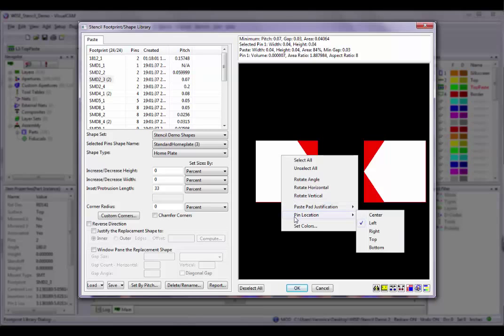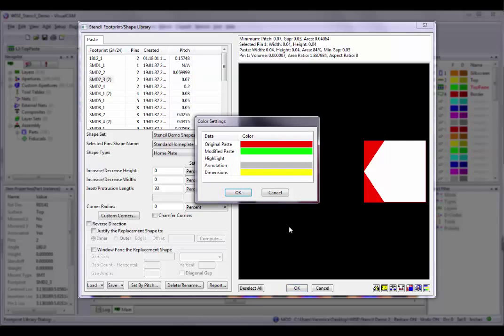Other options on this right-click menu include Paste Pad Justification and Pin Location. Use these settings to fine-tune your paste shapes on specific pins if the desired shape cannot be accomplished using the Paste tab settings, both of which I will describe shortly. You can even change the colors of the original paste, modified paste, highlight, annotation, and dimensions in the Preview window if you like by choosing the Set Colors option and using the Color selector to make your changes.